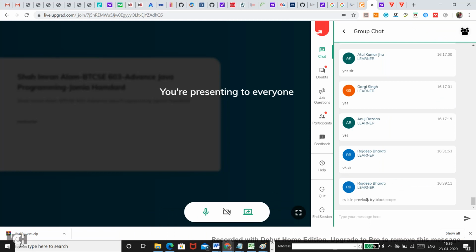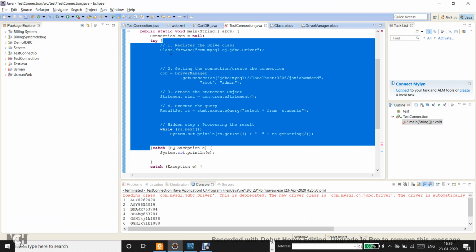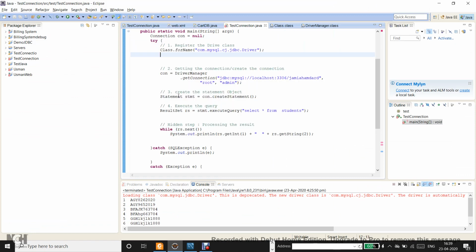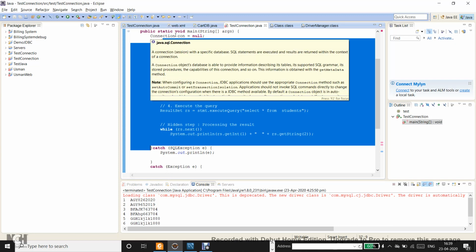Okay, Rajiv says RS in the previous try block. So what he says is correct. The scope of RS as well as STMT, that is statement, they are both within the try and the catch block, because you can see statement STMT is declared inside the try block. Similarly, the result set RS is also declared within the try block, whereas the connection object is defined outside the try block. So what is defined within the try block could be visible within the try block, and so will not be visible in the catch block. But whatever is outside the try block, it is also visible here.